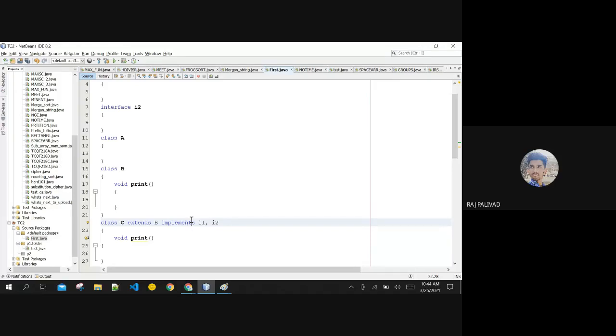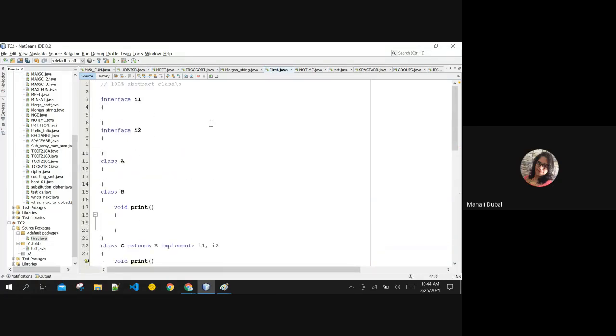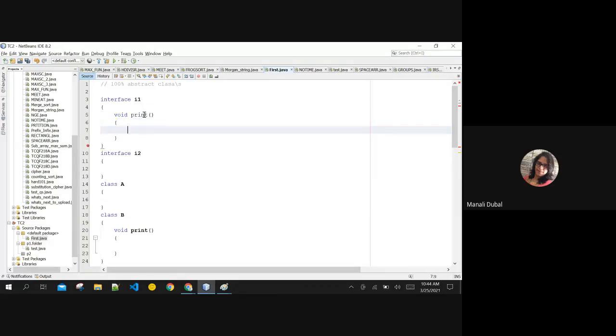Okay, fine. Then let me show one more thing to you. Let us write one example for this only, a diamond interface itself. I'm creating one interface I1 over here. I have one print method here, and as body I cannot give for sure.